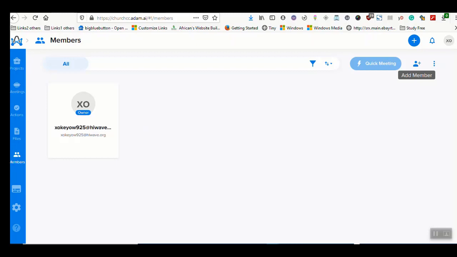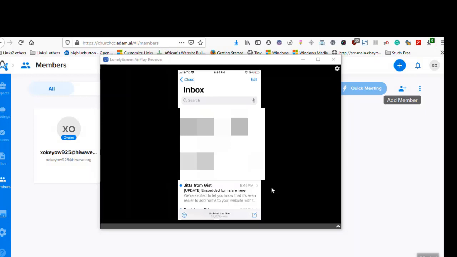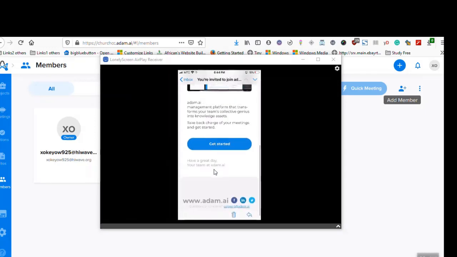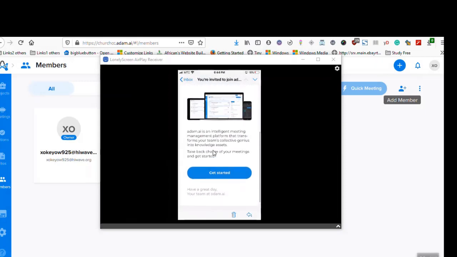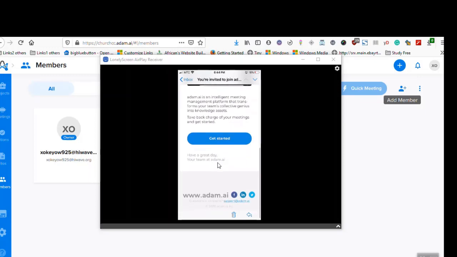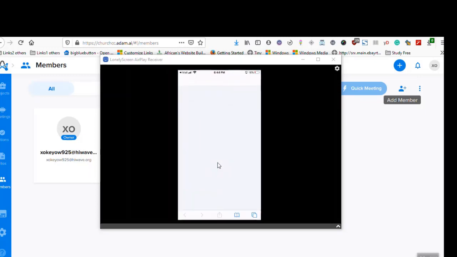Once I receive that email, I can click on the email notification and join. Okay, thank you very much. So that's the email again. Remember, I sent an email invitation to my email account, and I have 72 hours to set up my account. So I'm going to click get started, and it's going to take me to the link where I'm going to sign up. Just going to wait for that.